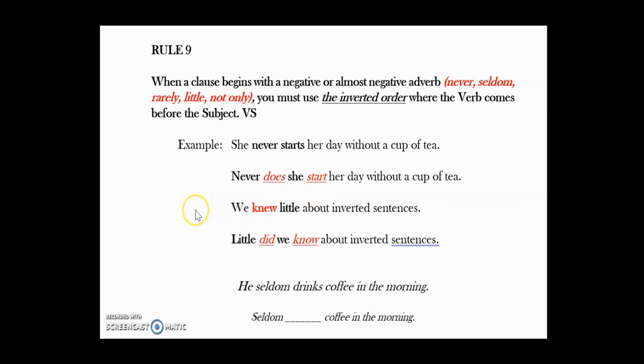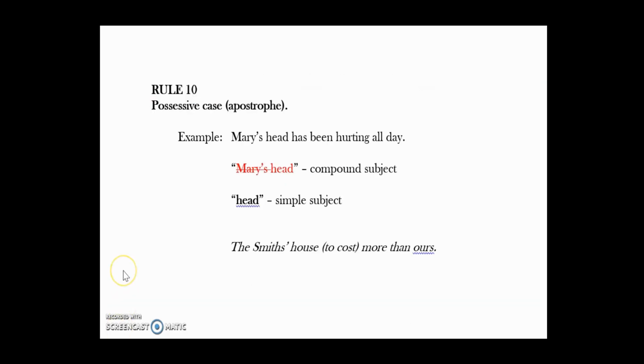Let's look at another example. We knew little about inverted sentences. Little did we know about inverted sentences. Now, because the verb knew is in the simple past, we use the auxiliary verb did here. Now you try. He seldom drinks coffee in the morning. Seldom. Now comes the question order. Does he drink coffee in the morning? We're done with the inverted structure for now.